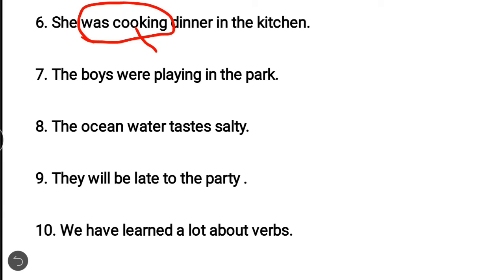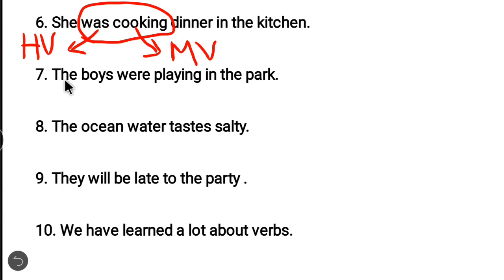Cooking is an action verb. Here the main verb is cooking. The main verb here is an action verb and was is the helping verb. As we all know, the helping verb is always placed before the main verb, and this main verb can be either an action verb or a linking verb.